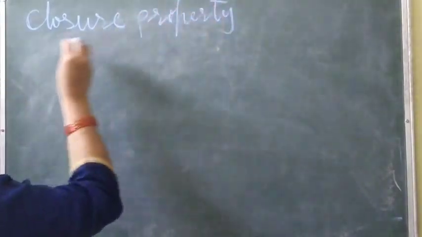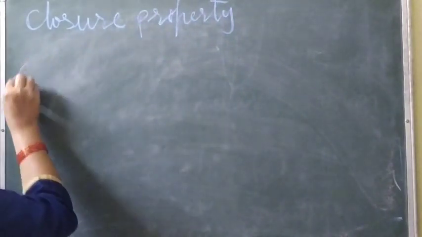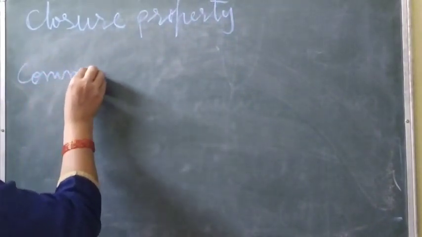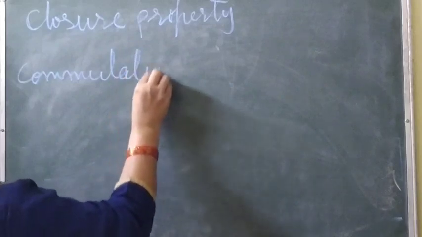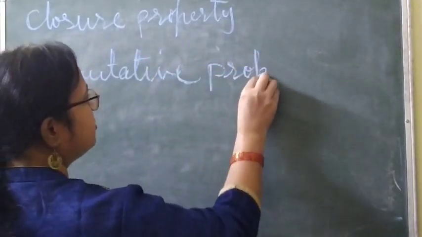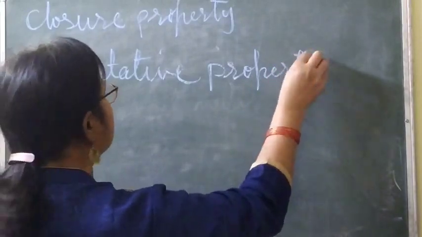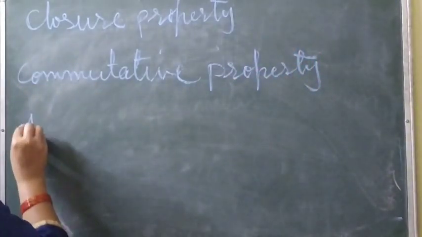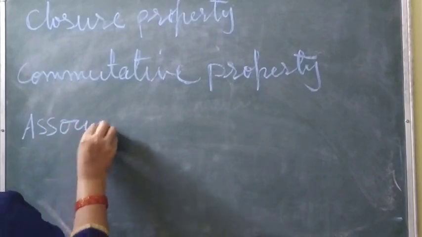Second one is commutative property. Third one is associative property.